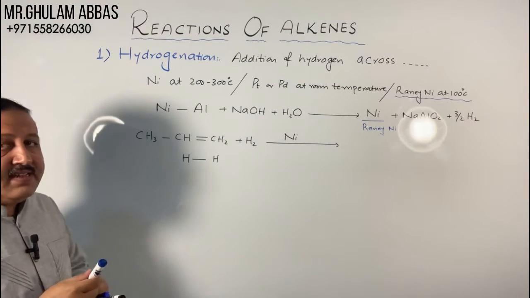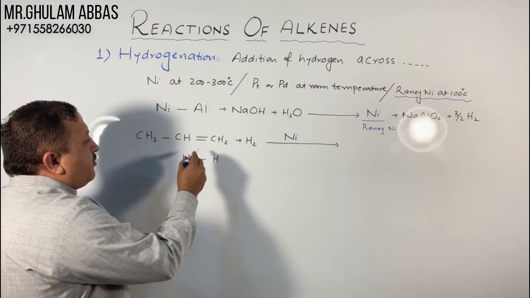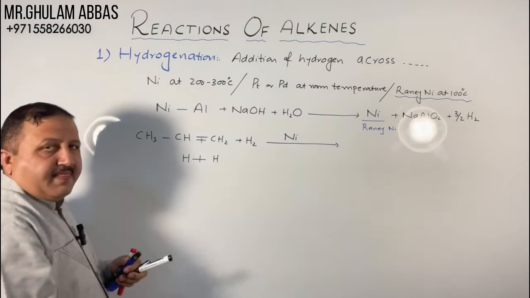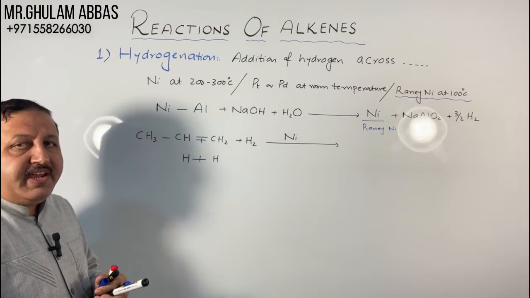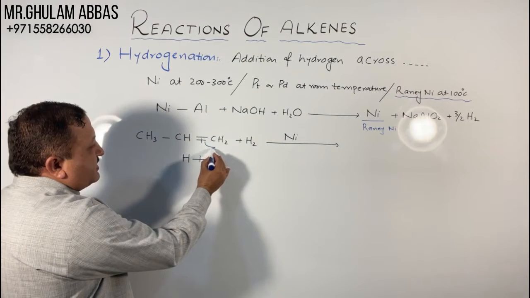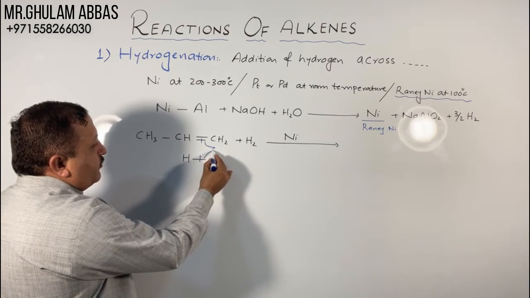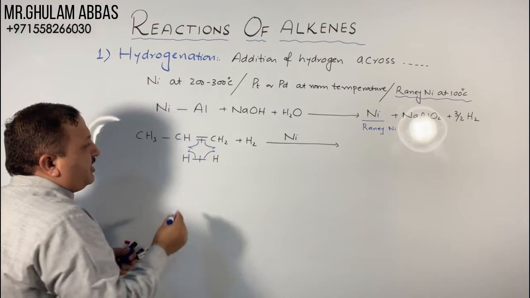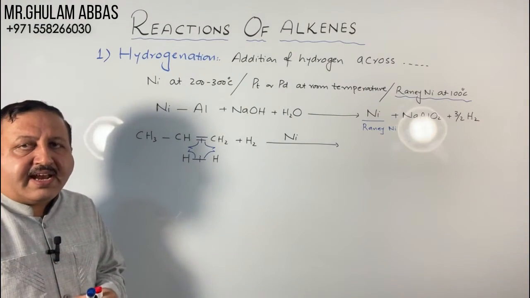I can explain this addition with the help of homolytic bond cleavage. Both bonds will break from the center and this electron moves towards this side, this electron moves towards this side. Similarly, this is the addition of hydrogen across a double bond.